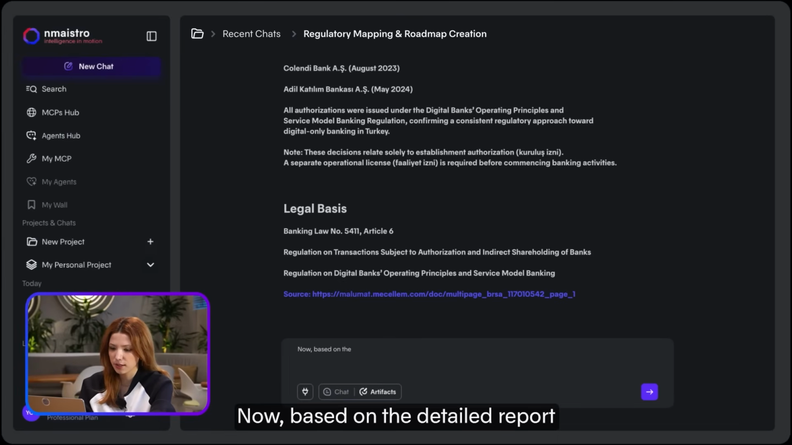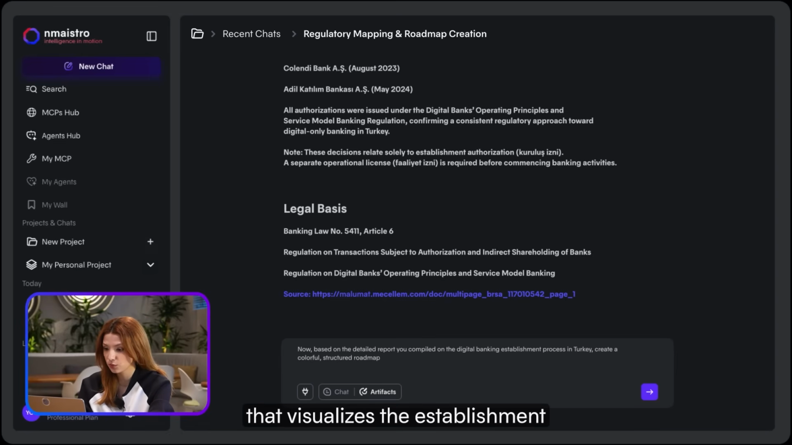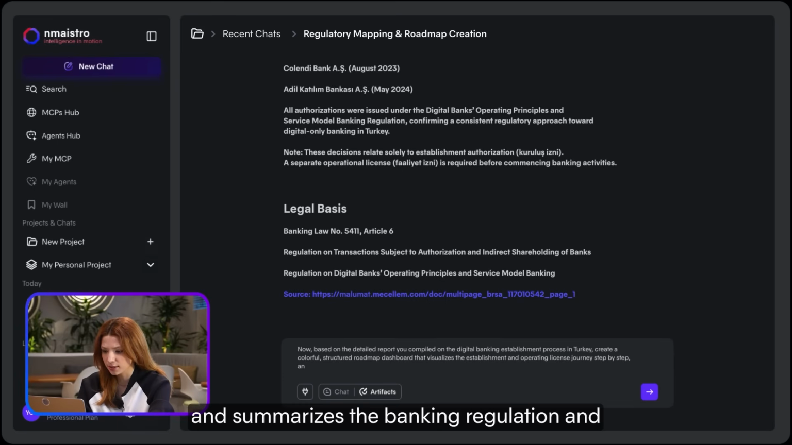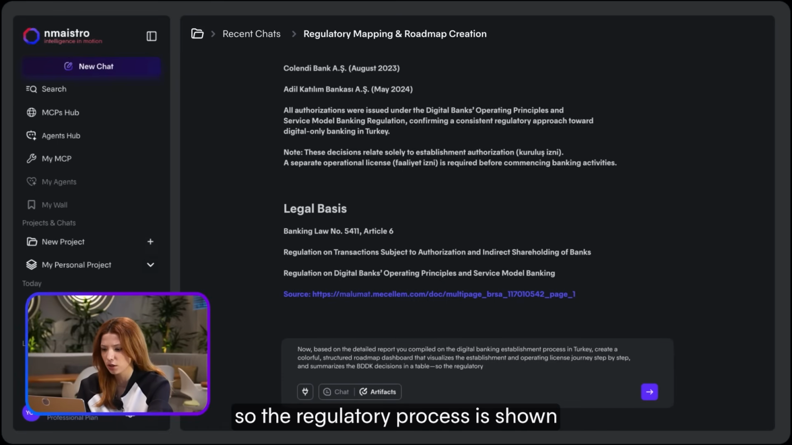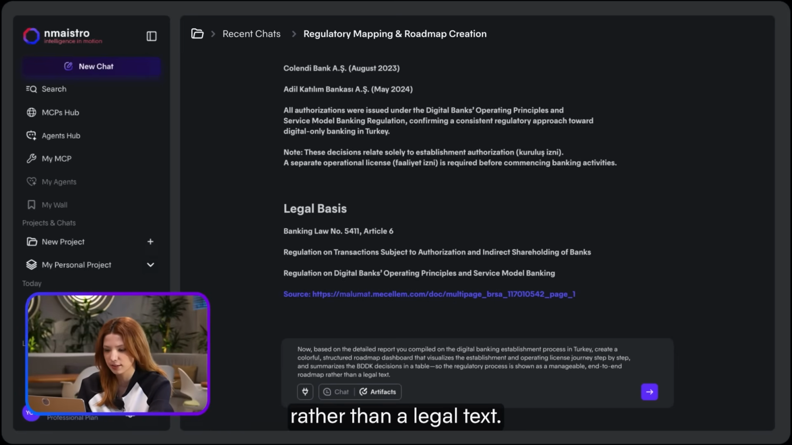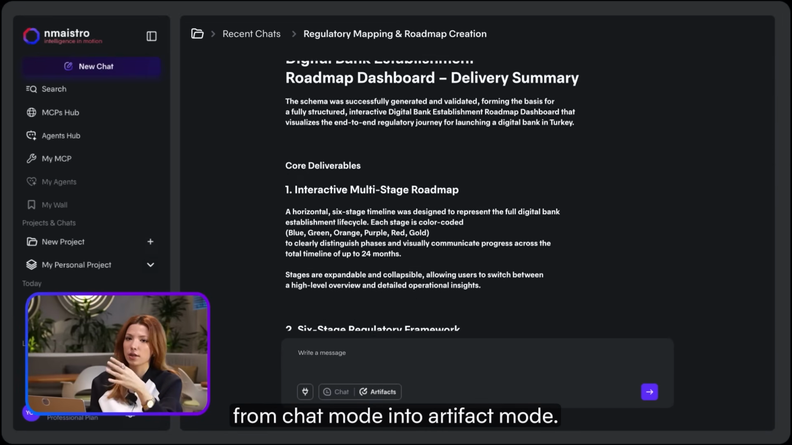Now, based on the detailed report you compiled on the digital banking establishment process in Turkey, create a colorful, structured roadmap dashboard that visualizes the establishment and operating license journey step by step, and summarize the Banking Regulation and Supervision Agency decisions in a table, so the regulatory process is shown as a manageable end-to-end roadmap rather than a legal text. This is where we transition from chat mode into artifact mode.